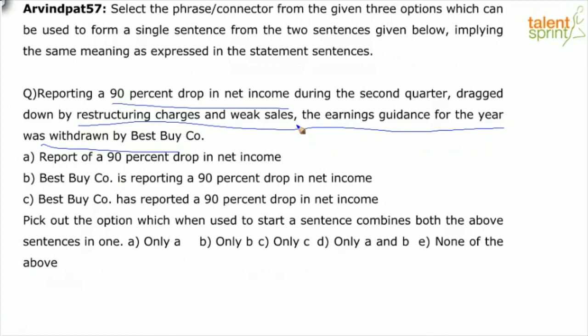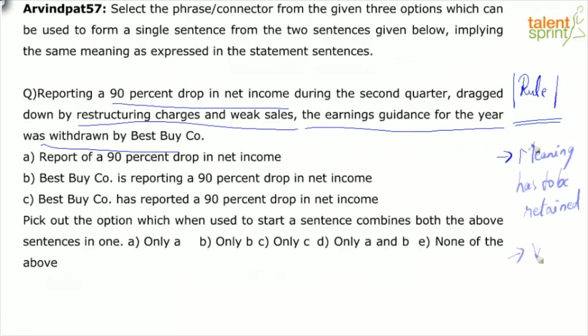So we have to look at what we can feed in. Best Buy company is reporting a 90% drop in net income. Report of a 90% drop in net income during the second quarter, dragged down. So let's look at it. I think the rule is pretty simple. Looking at the option or the format, meaning has to be retained, and it seems like words can be changed.